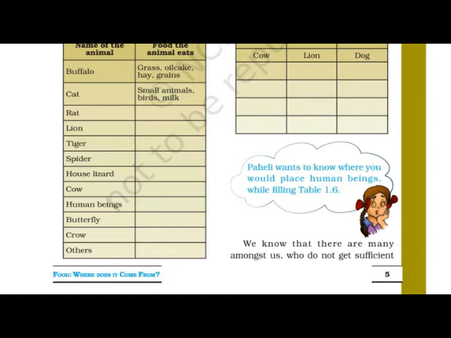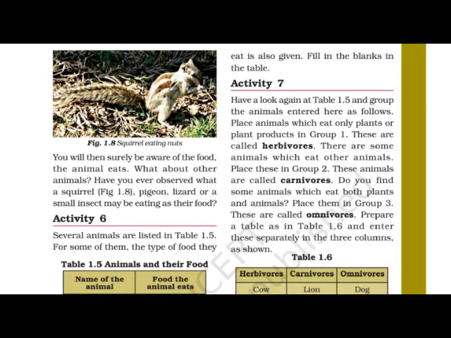For demo purpose, they have given the examples of food items eaten by 2 animals.